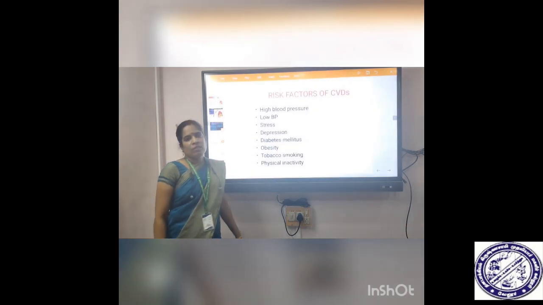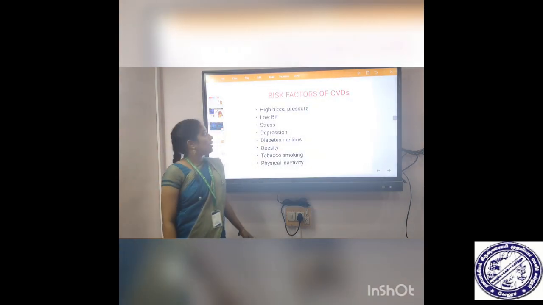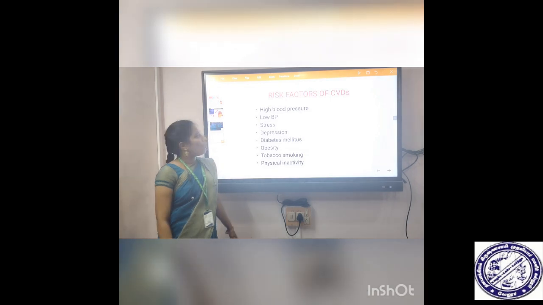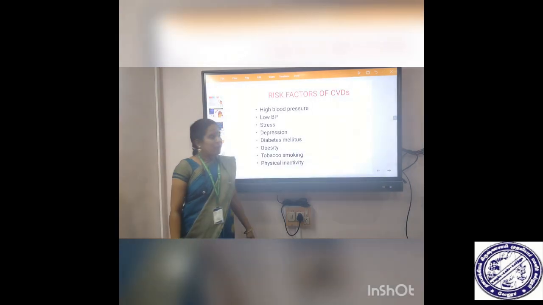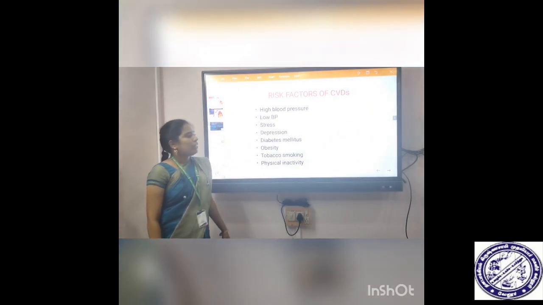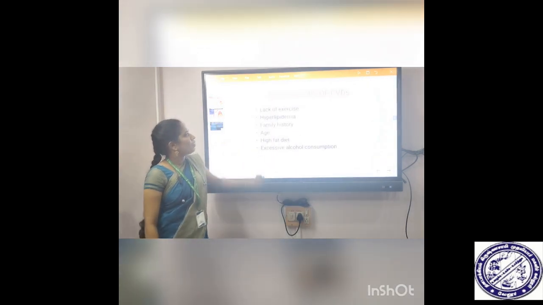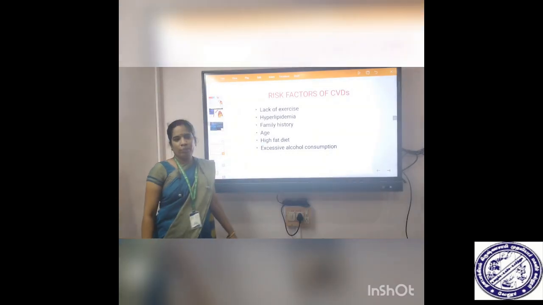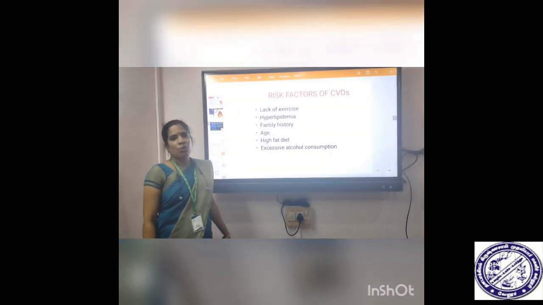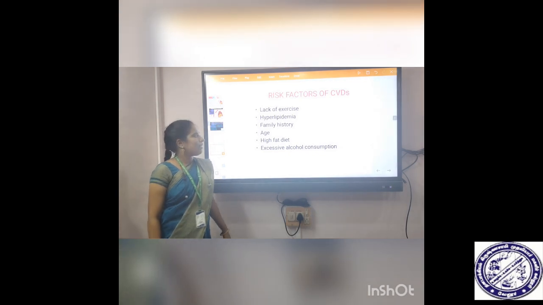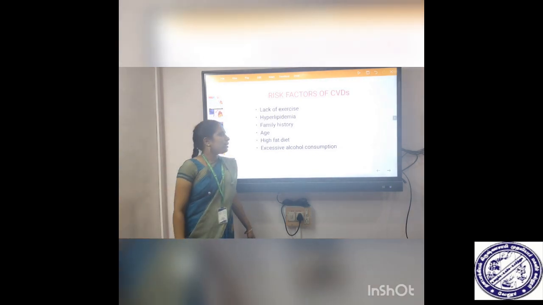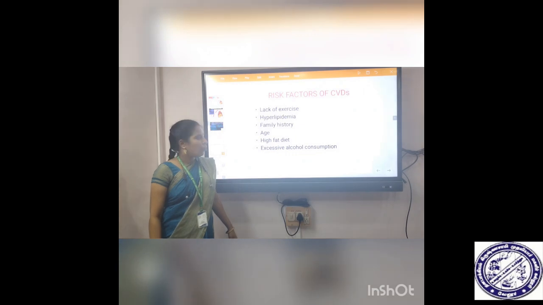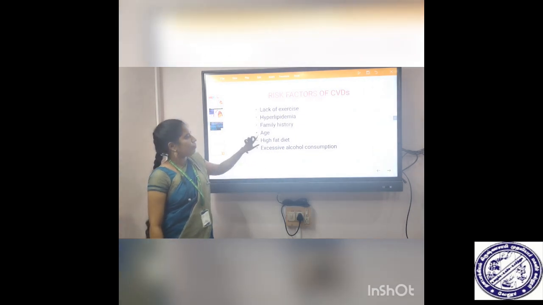Next, risk factors of cardiovascular diseases. First one, high blood pressure, low blood pressure, stress, depression, obesity, diabetes mellitus, smoking and physical inactivity, lack of exercise, hyperlipidemia, increased levels of serum lipids such as free fatty acids, total cholesterol and triglycerides, family history, age, high fat diet and excessive alcohol consumption.